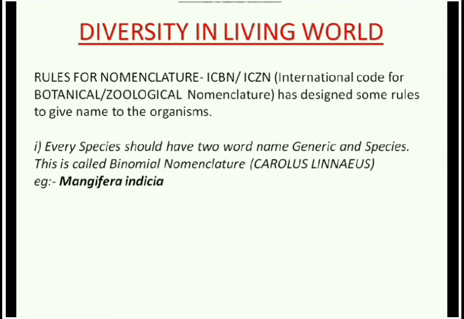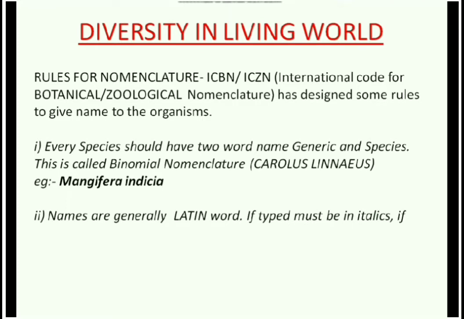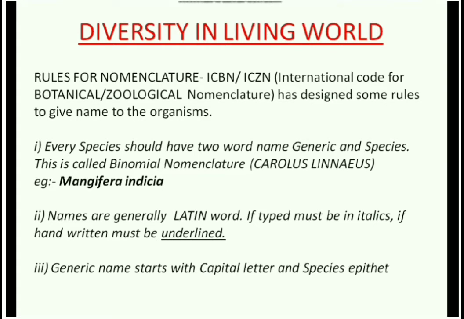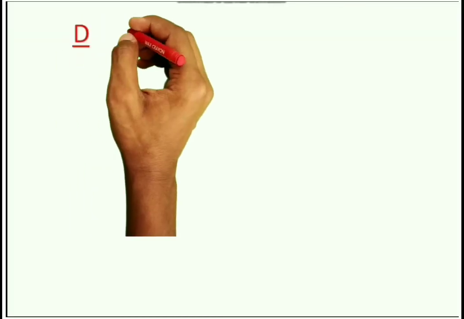Now the second rule, names are generally Latin words and if typed must be in italics. If handwritten, must be underlined. Third, generic names start with a capital letter whereas species names start with a small letter.